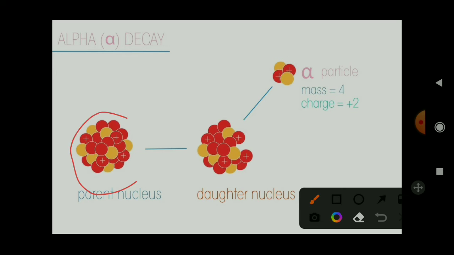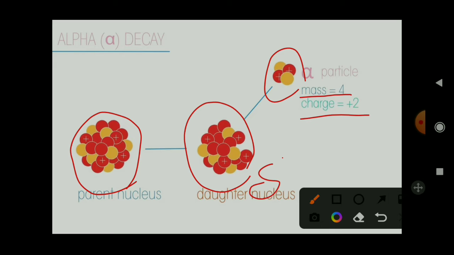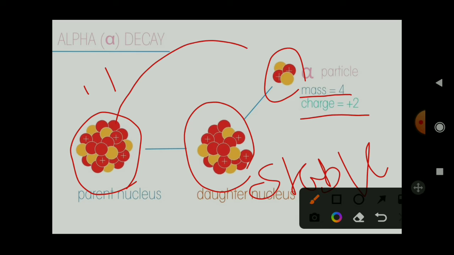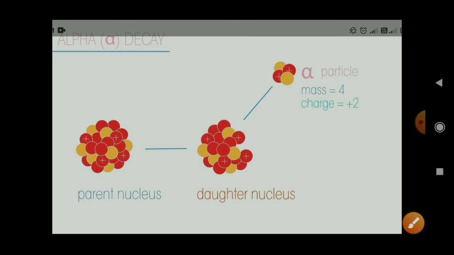When a heavy unstable nucleus releases a particle or radiation of two protons and two neutrons, with charge +2 and mass 4, it is called alpha decay or alpha radiation. To become stable, this daughter nucleus is stable. This heavy parent is unstable. That's why it released an alpha particle. Understood?